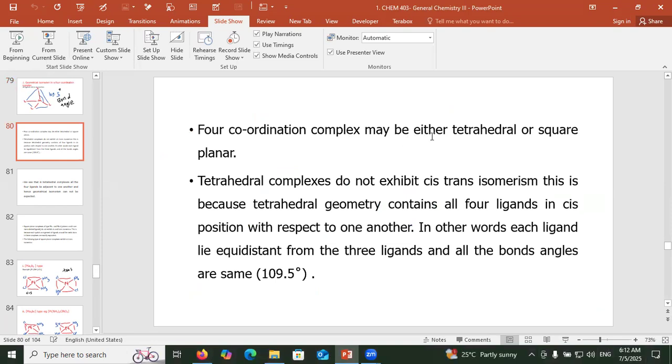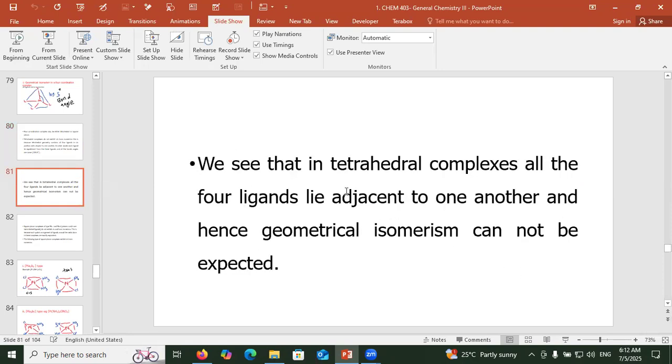Four-coordination complexes may be either tetrahedral or square planar. Tetrahedral complexes do not exhibit cis-trans isomerism. This is because the tetrahedral geometry contains all 4 ligands in cis position with respect to one another. In other words, each ligand lies equidistant from the 3 other ligands and all the bond angles are the same, 109.5 degrees. We see that in a tetrahedral complex, all the 4 ligands lie adjacent to one another and hence geometrical isomerism cannot be expected.